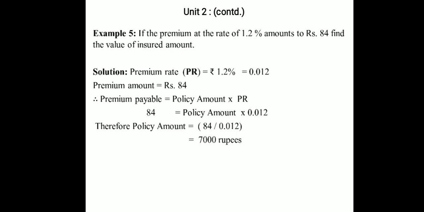So, substitute the values. We get 84 equal to policy amount into 0.012. Therefore, policy amount equal to 84 divided by 0.012, equal to 7,000 rupees. Is the answer.